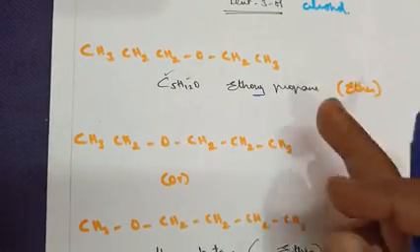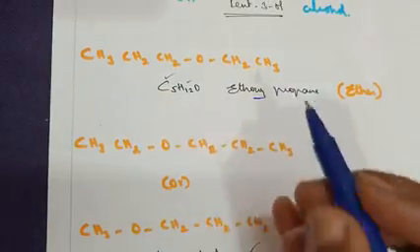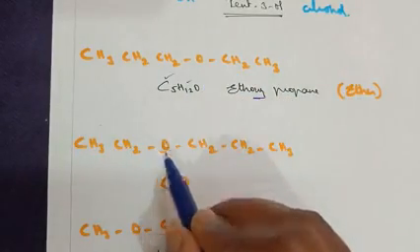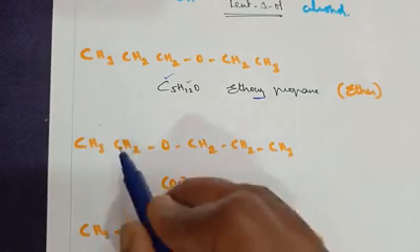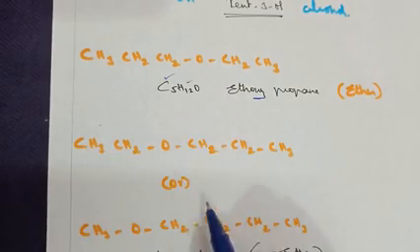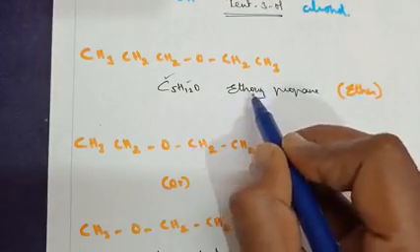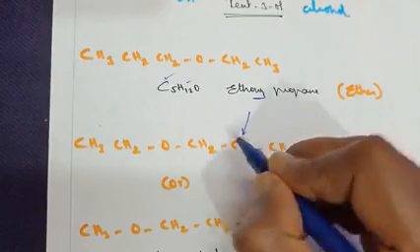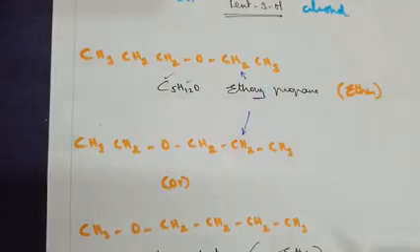Now the same thing, I have just changed the order. Here I have written from this direction. Now here after 2 carbons I have written oxygen and a 3 carbon group here. So similarly, you can write it as ethoxypropane because 3 carbons are there. So this name is common for this one and also for this structure.